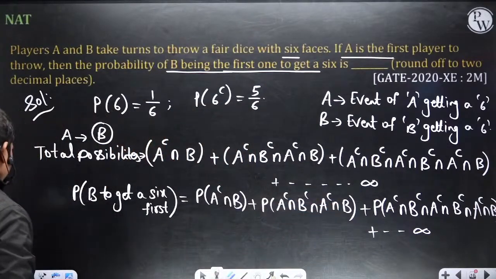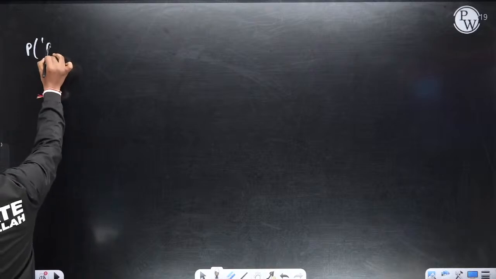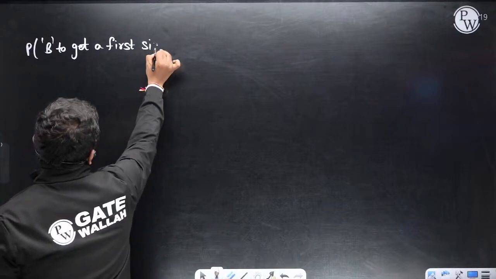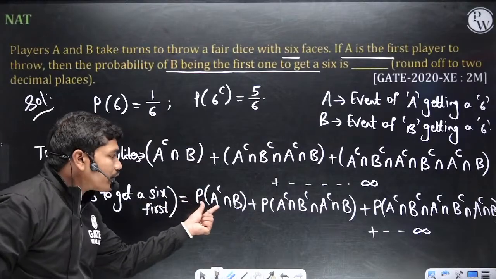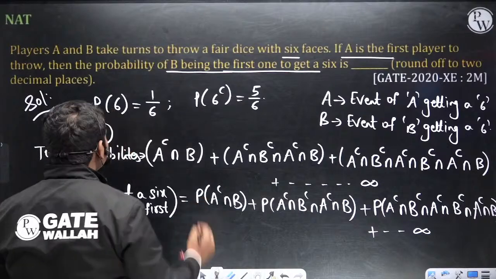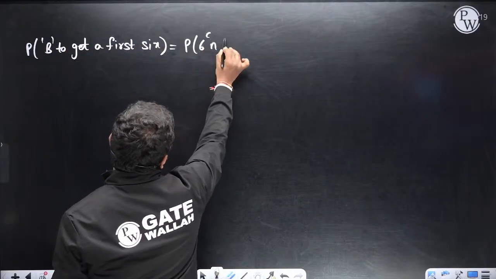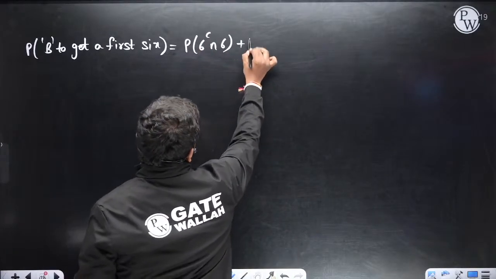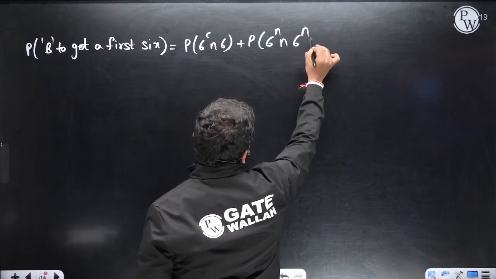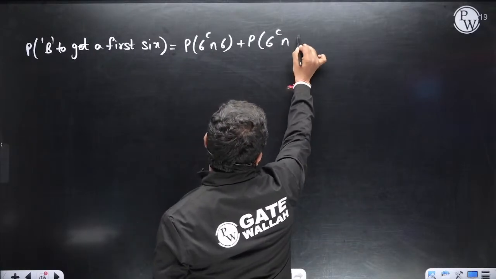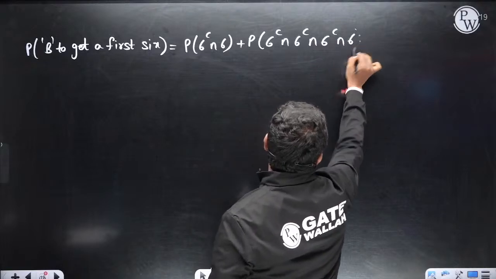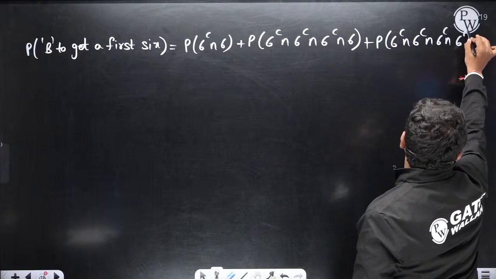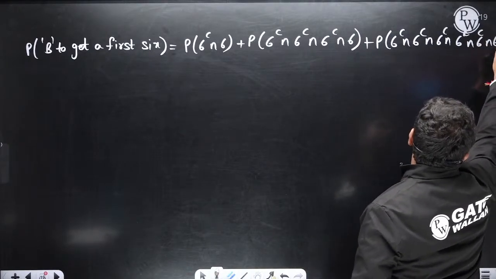Therefore, the probability of B to win, or B to get the first 6, is equal to, look, P of A complement intersection B is nothing but P of 6 complement intersection 6. Whoever throws it doesn't matter. In the first trial it's not 6 and in the second trial it is 6, plus P of 6 complement intersection 6 complement intersection 6 complement intersection 6, plus 6 complement intersection 6 complement intersection 6 complement intersection 6. So all these things will go on.